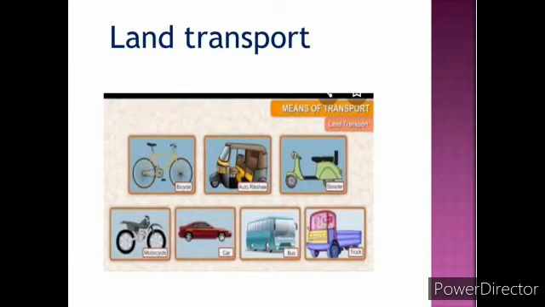Children, vehicles that are used to travel on land are means of land transport. Roads are used for walking, traveling on bicycles, scooters, motorcycles, cars, buses and trucks. But it depends on the distance.